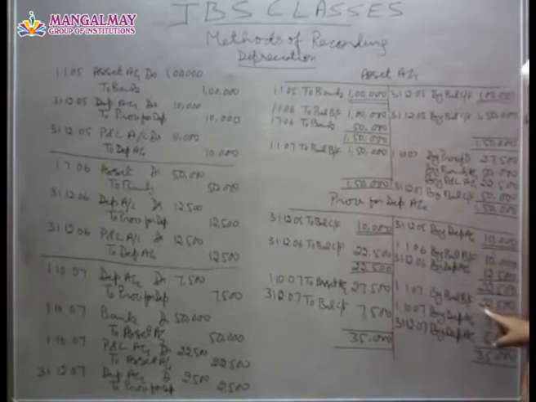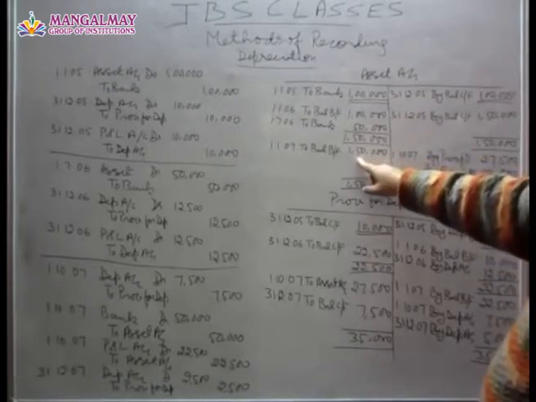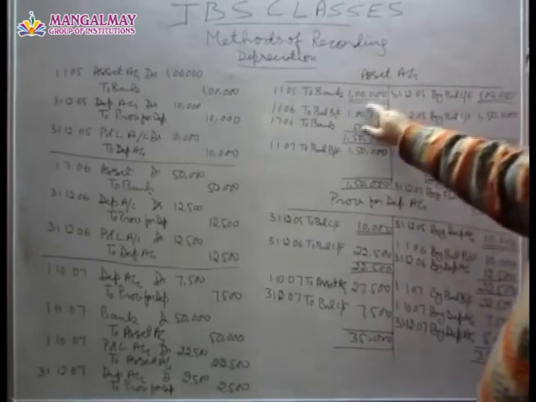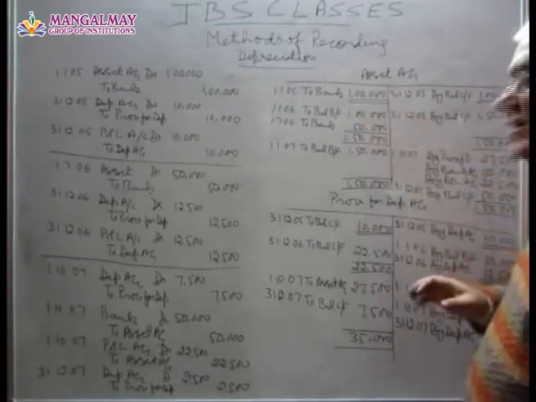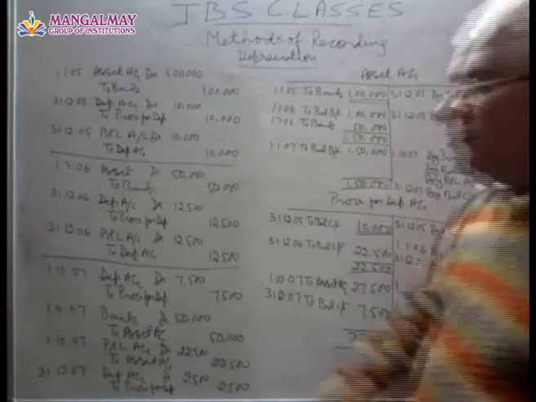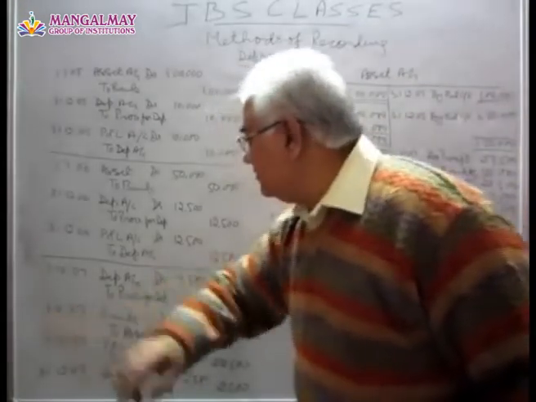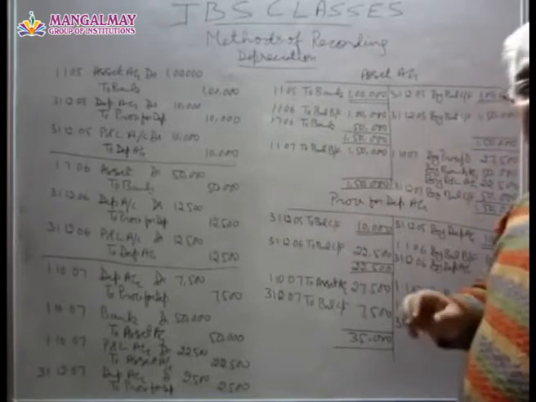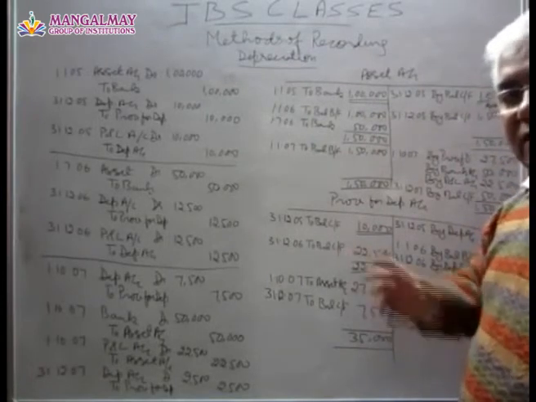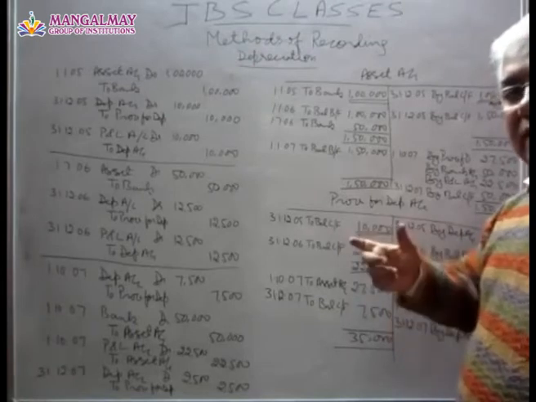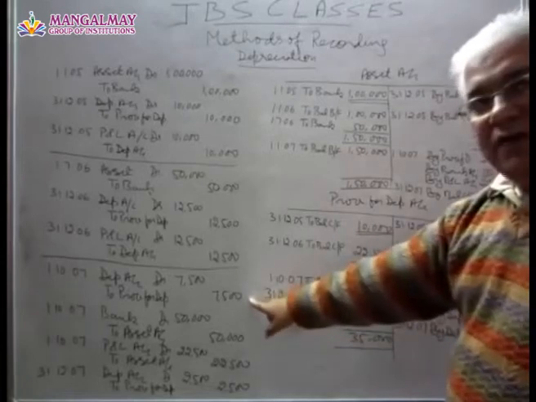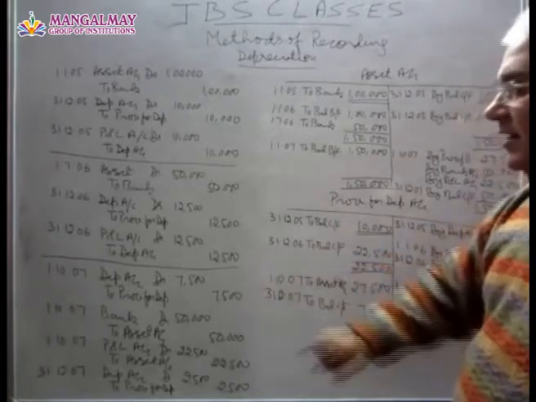Okay. Now in the third year, this 22,500 provision for depreciation is being brought forward, and the asset is brought forward at 1,50,000. And in this year, the first machinery which we bought for rupees 1 lakh is being sold on 1/10/07. This is being sold for 50,000. Now we have to charge depreciation on this machinery for 9 months. Full year depreciation is 10,000 and for 9 months it will be 7,500. So we have made this entry.